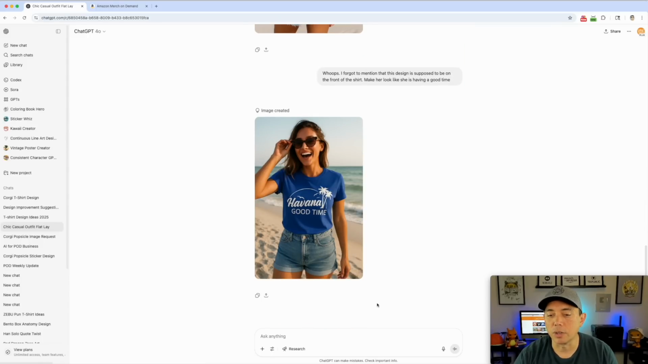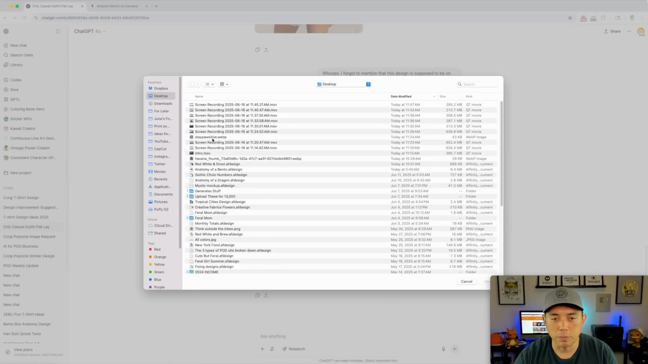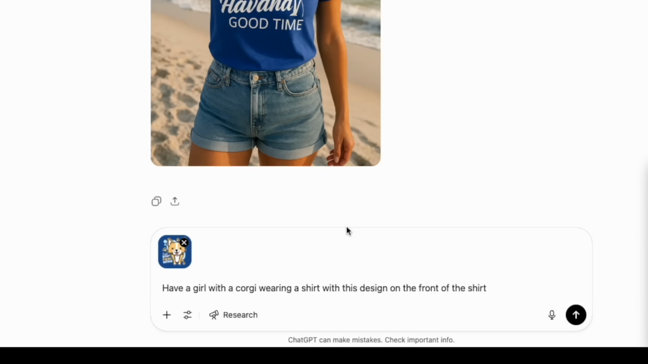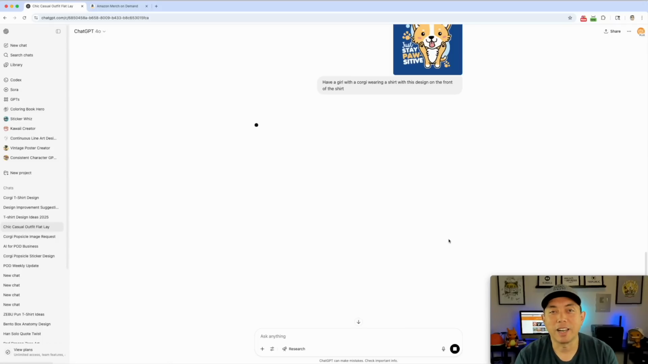Let's do another one with another design. So I'm going to take the same corgi design. I'm going to say add files here with my corgi. There it is. All right, let's see what happens. I just put, have a girl with a corgi wearing a shirt with this design on the front of the shirt. Okay, I could probably get AI to write me a better prompt than that too, but let's see what happens.